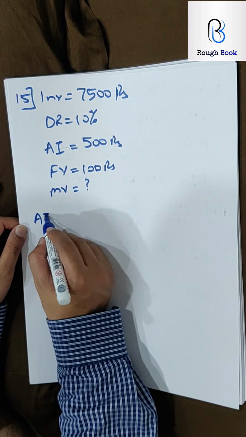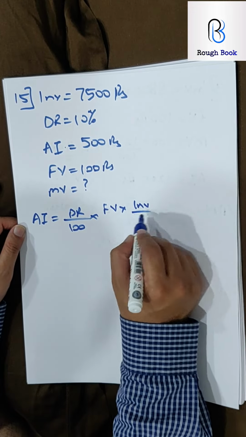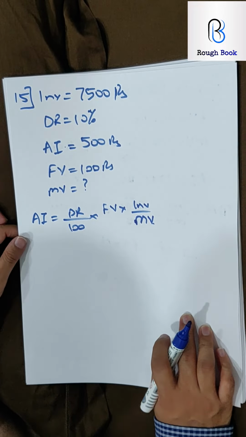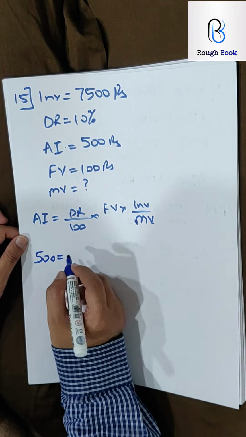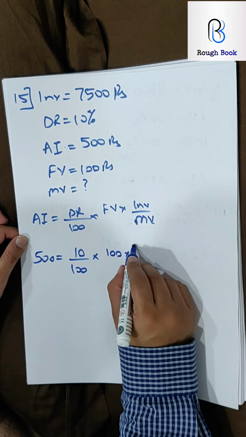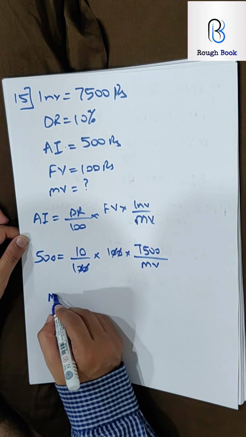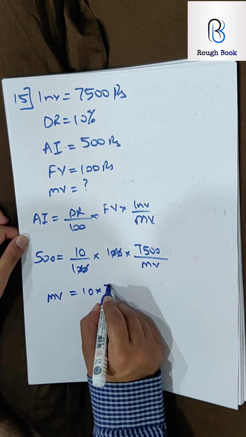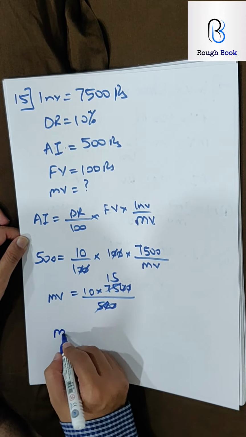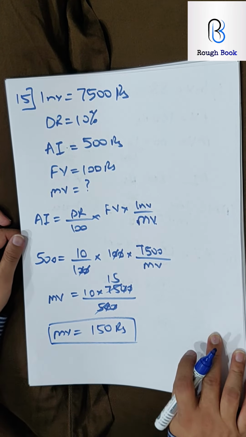So this is the main formula. AI equals dividend rate by 100, face value, investment by market value. So market value is unknown, rest everything is given. Substitute, get the answer. So 500, 10 by 100, face value 100, investment 7,500 upon market value. Cancels. So I get market value going up. 10 into 7,500 upon 500. So 0 cancels, 5 1s are, 15. So my market value becomes 150 rupees. Did you manage to get this?